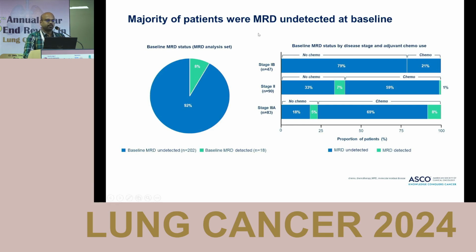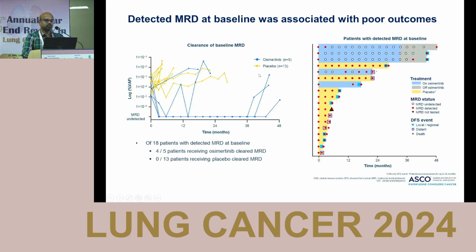So after surgery followed by plus or minus adjuvant chemotherapy, at baseline MRD was undetected in almost 92% of the patients, whereas 8% had MRD positivity. That was most common in stage 2 and stage 3A patients. Those patients who had MRD detected at baseline were associated with poor outcomes. The total number of patients was 18. Out of 18 patients, 5 patients were in the osimertinib group.